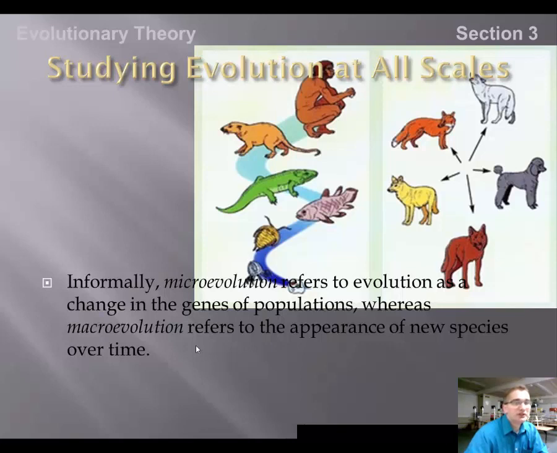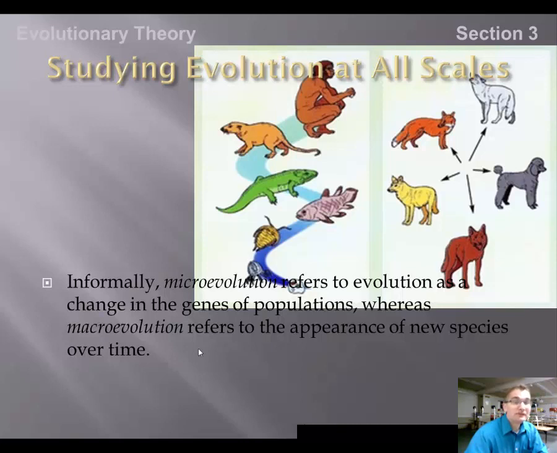So in this picture, the one on the left would represent macroevolution. New species arising from other species. We cannot measure that or see it. On the right, that would be an example of microevolution. All of the organisms we see on the right are dogs and in the same family.